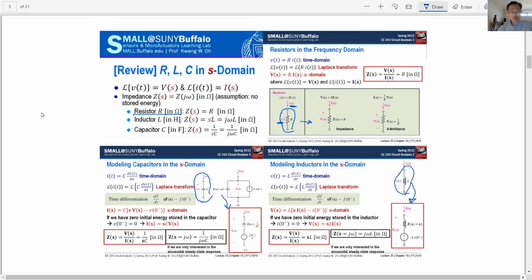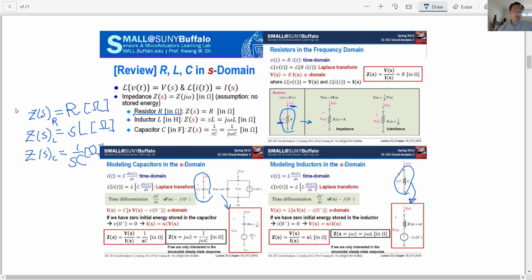If we do the Laplace transform, the impedance will be R in ohms. For the inductor, it will be s times L. Of course, the dimension is ohms because we are talking about impedance. If we have a capacitive component, then that will be 1 over sC. Of course, the dimension is ohms.